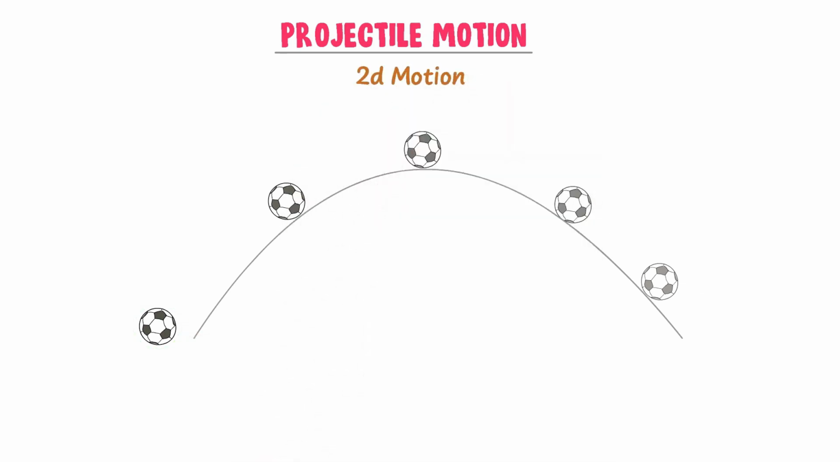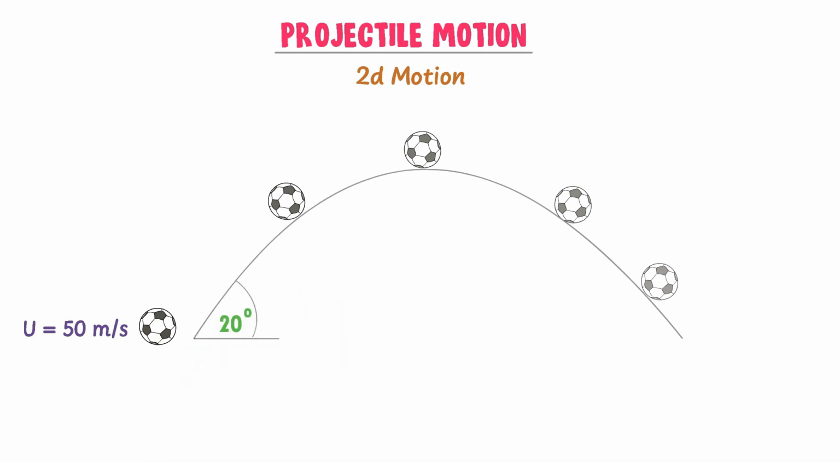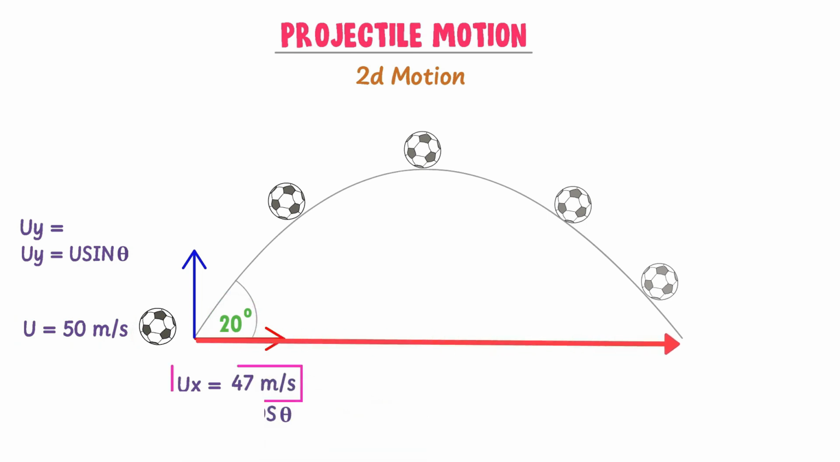Now consider that the initial velocity of the ball is u equal to 50 meters per second. Let the motion of the ball form a 20-degree angle with the x-axis. What about the horizontal velocity ux and vertical velocity uy? Well, we know that ux is equal to u cos theta and uy is equal to u sin theta. The value of u is equal to 50 and that of theta is equal to 20. We get roughly 47 meters per second. Thus, the initial velocity of the ball in x direction is ux equal to 47 meters per second.